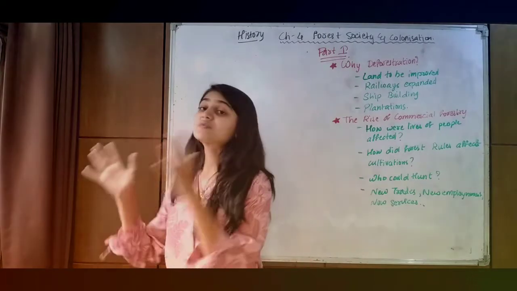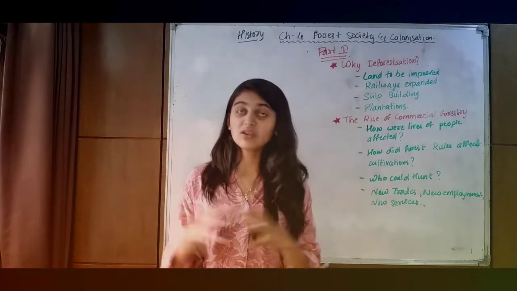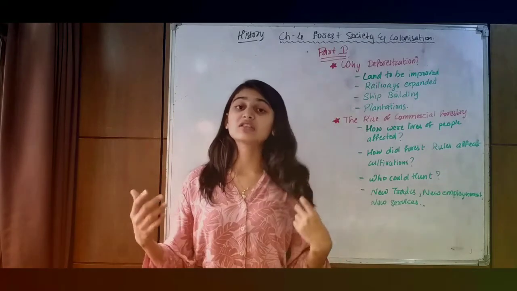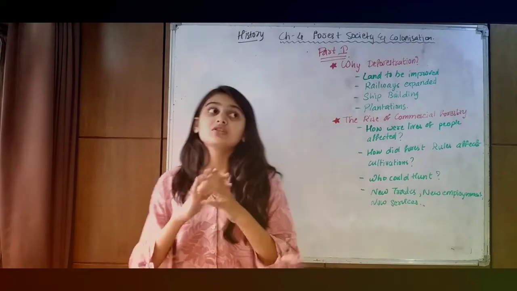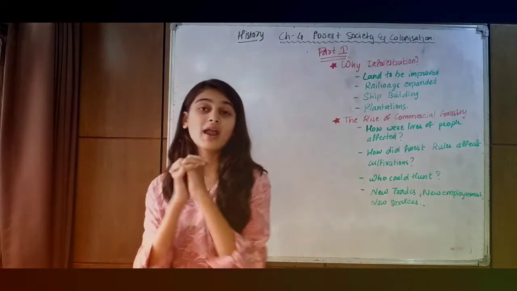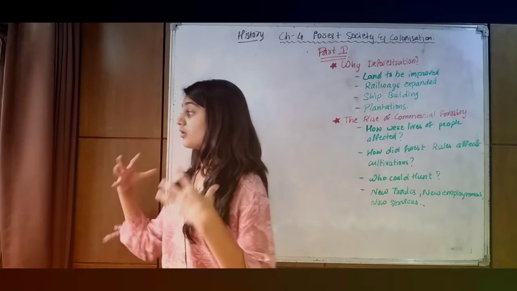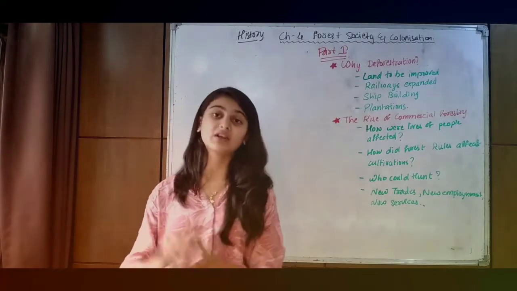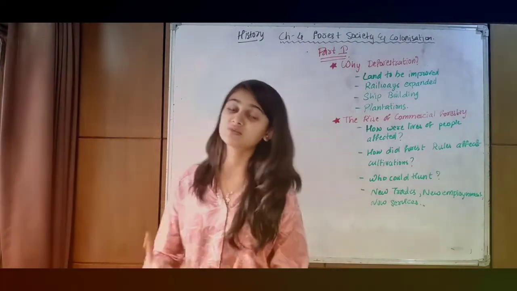Then ship building was done in Britain for the Royal Navy, and over there they found that the oak tree resources were getting lower and lower. So they examined and found that in India the oak tree and other strong woods were present in a large number. So they explored India, and they started cutting oak trees and exporting them for the building of ships in the Royal Navy.